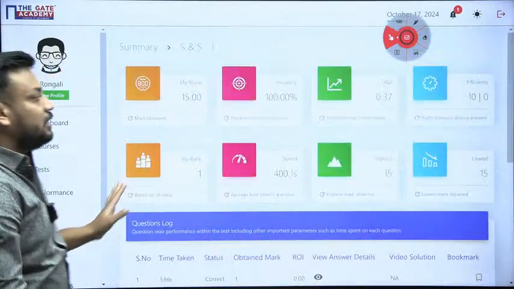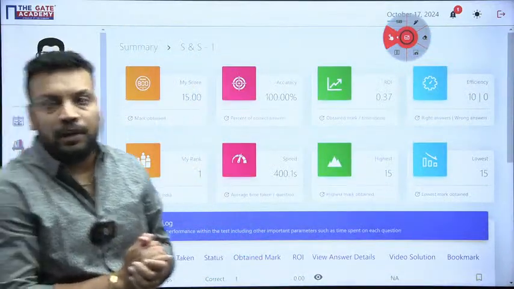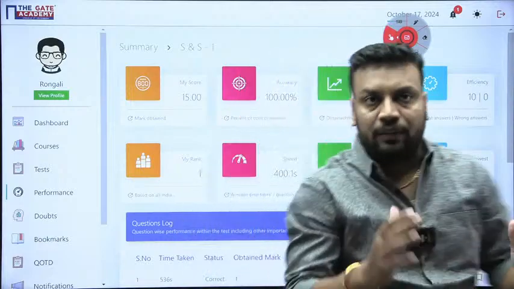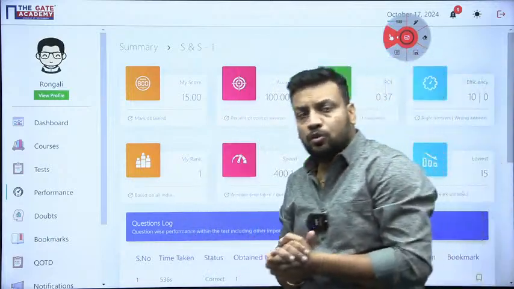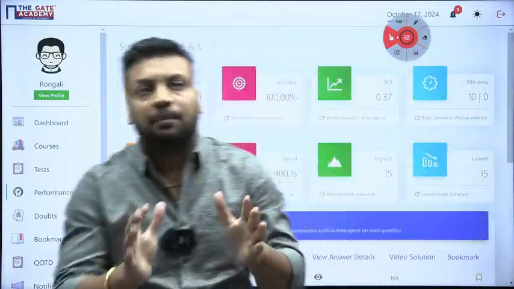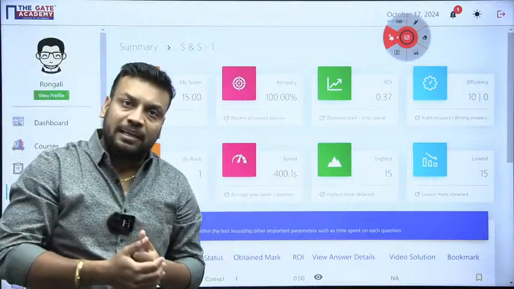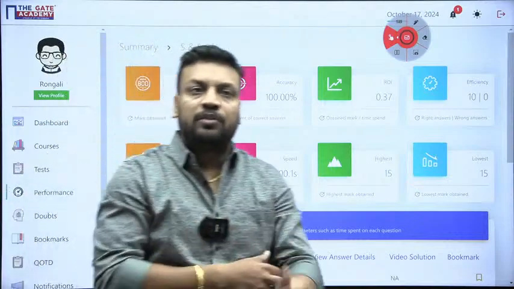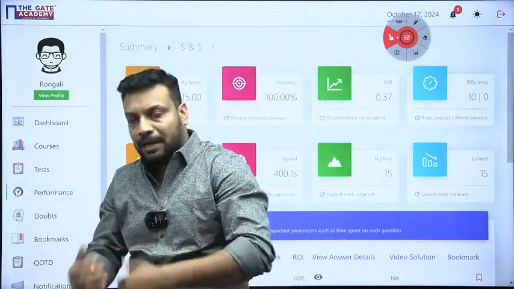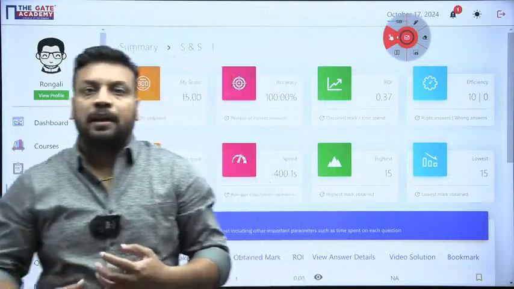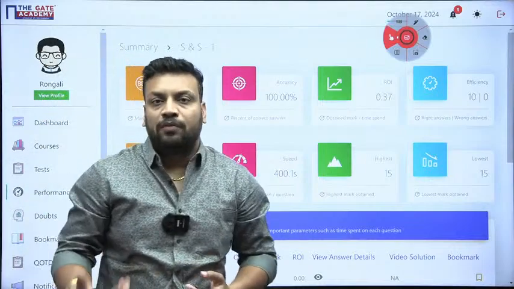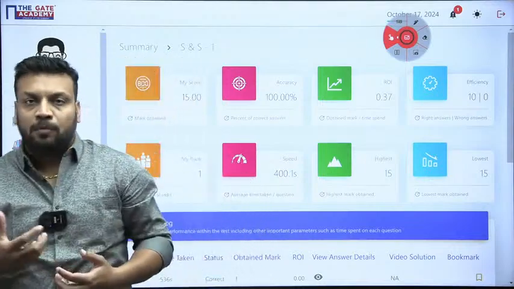So like that, this is our platform, and once you enroll in the test series program or any other programs, you will get the opportunity to attempt the test like this. So you will get the actual feeling of the online exam, whether GATE or any other competitive exam. When you attempt such type of test, you can build confidence, and you can create your momentum there.